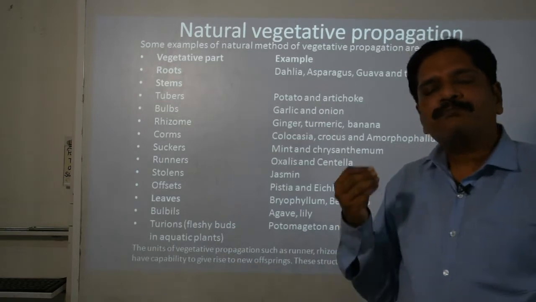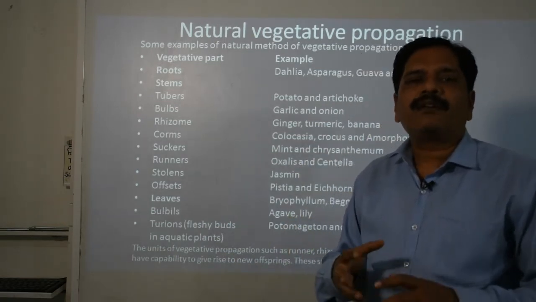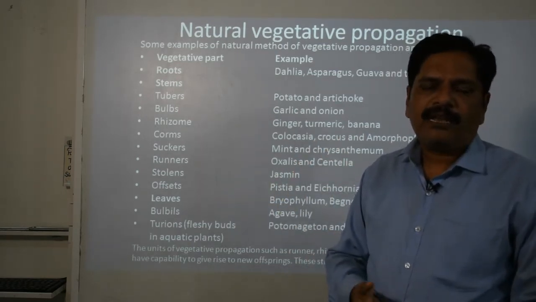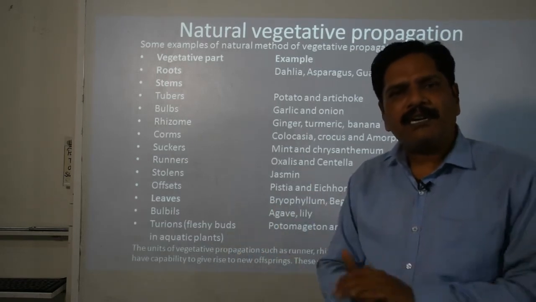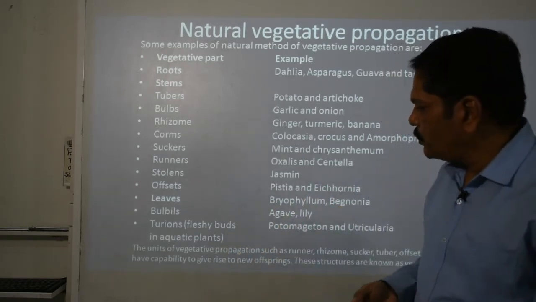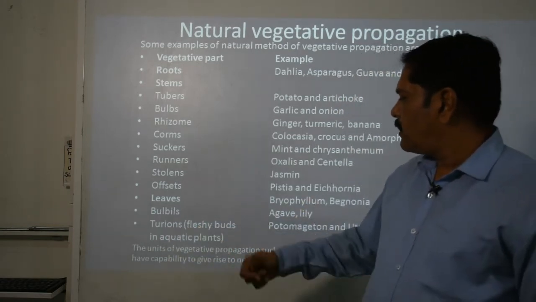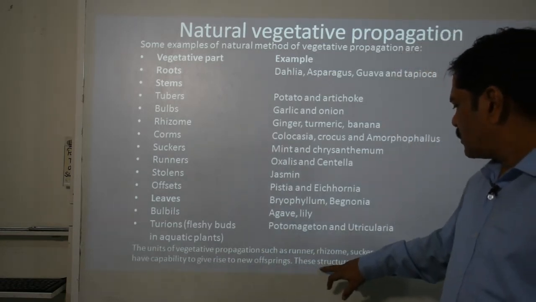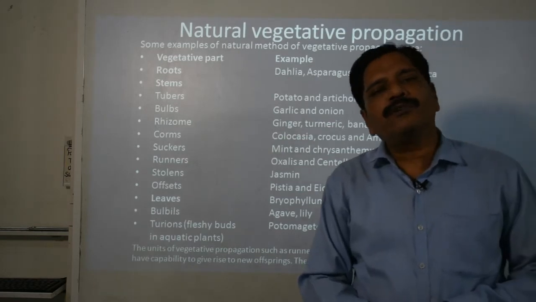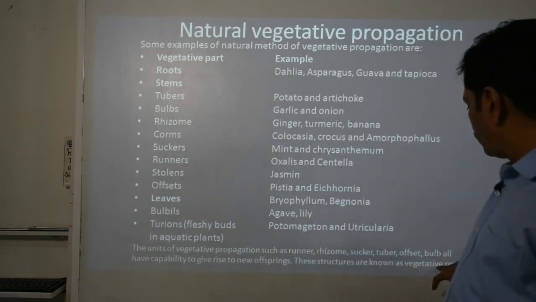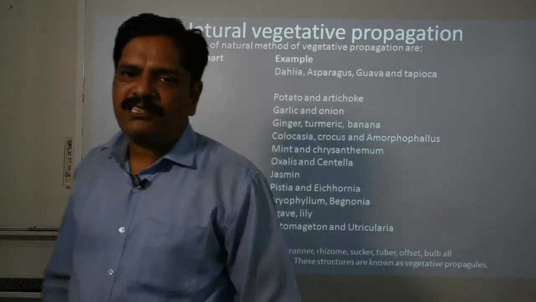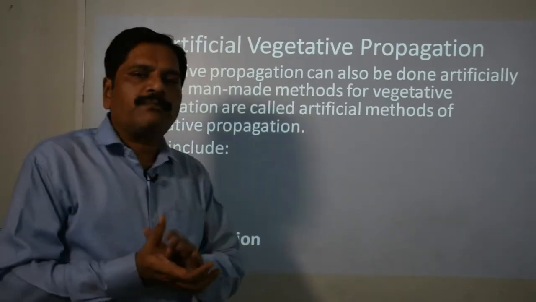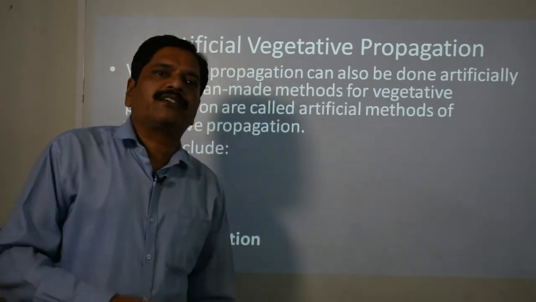Then the bulbil. Bulbils are a new term for you actually, because they are leafy structures around the axial body. They are swollen leafy structures that get separated from the main plant body and develop into a new one. Then the fleshy bud-like structures in aquatic plants are called turions. Whatever structure is responsible for producing a new individual by vegetative propagation is called a vegetative propagule. Remember this term. It is the vegetative body responsible for the production of a new individual by the vegetative mode of reproduction.